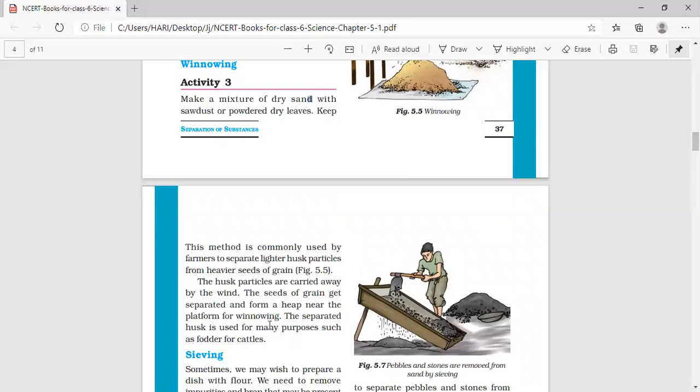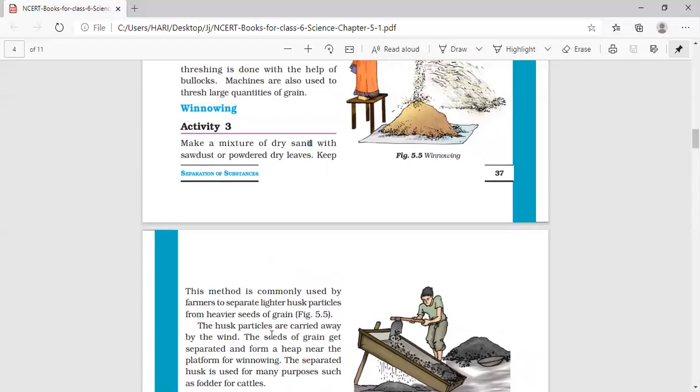This separated husk is used for many purposes such as fodder for cattle. So good grains or good seeds can be used for food for us human beings, and the husk removed can be used as the fodder for animals like cows and buffaloes.